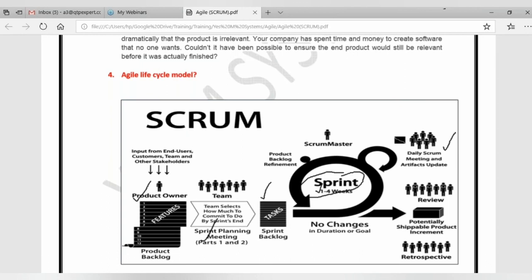But if it's a waterfall model, there was no meeting conducted like this. So because of only a few people, the project will be running in the waterfall model. Out of 10, maybe 5 will be working and 5 will be enjoying. And because of that, only a few people have to work extended hours and face a lot of pressure from the management. Whoever is not working, they will always be enjoying on their phone. But here, no one can escape from the work. That is the major important thing.